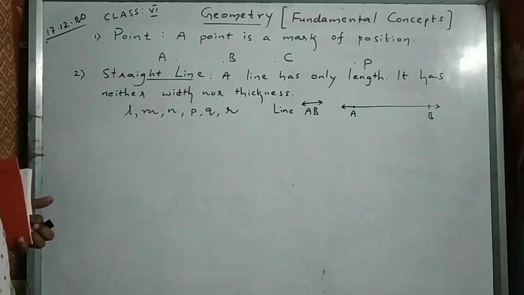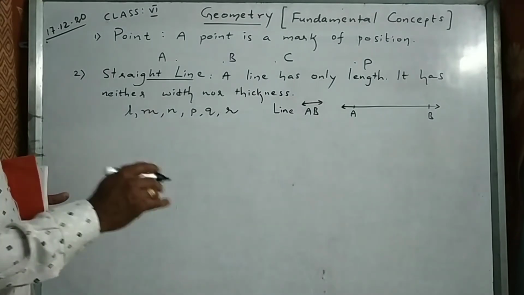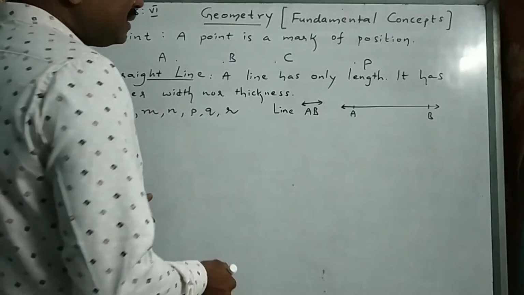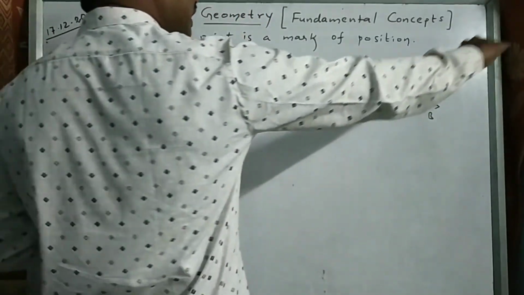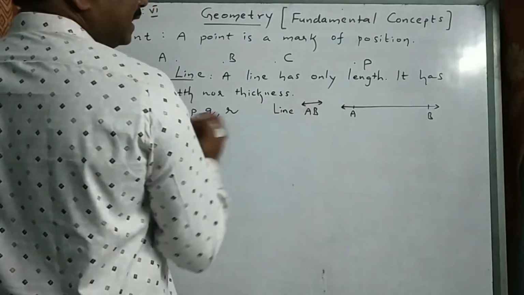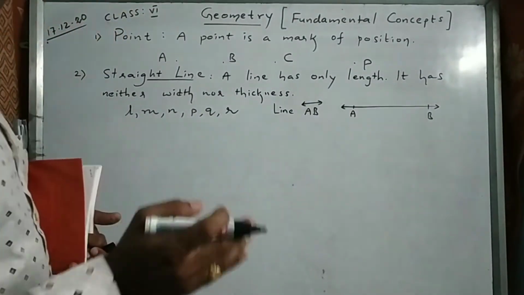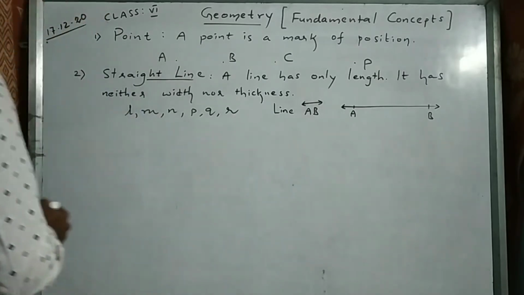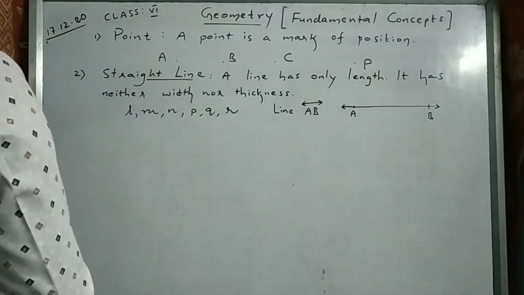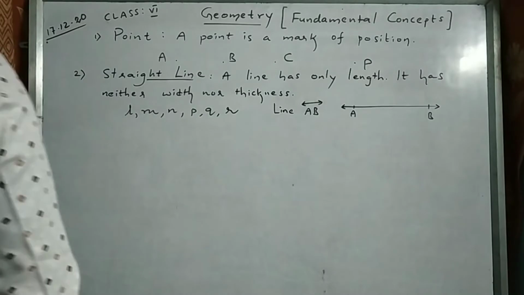Straight line means it is extending both the sides indefinitely. No end for both the sides. It goes on like that and it comes like this. Both the sides it extends indefinitely. That is called straight line. It has no end points, right?